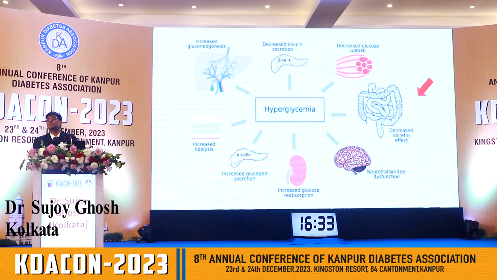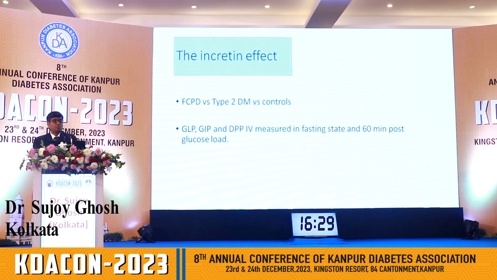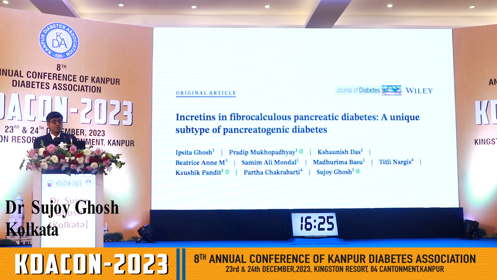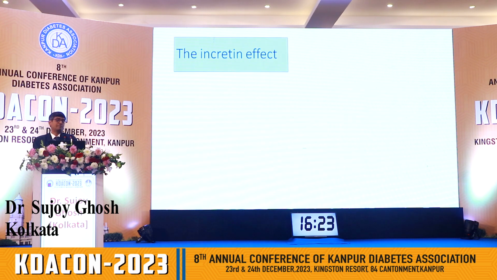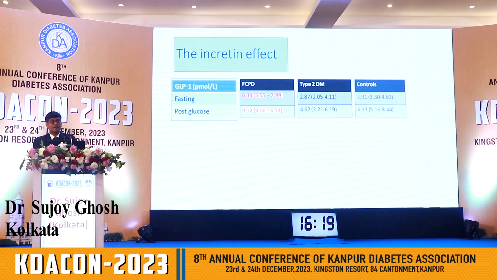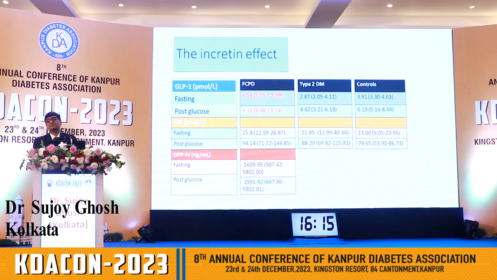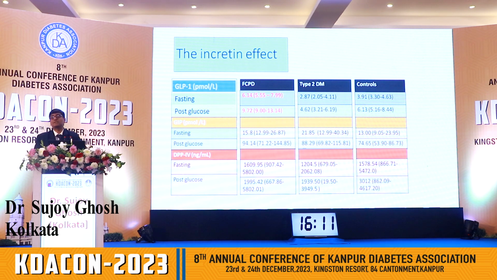The second bit that we talk about is incretins in diabetes, and we compare our FCPD with type 2 diabetes and controls. We measure their incretins, that is the GLP-1, the GIP, and also the DPP-4 levels. Now this is a pretty surprising result that we published in the Journal of Diabetes: in FCPD the GLP-1 levels are very high.